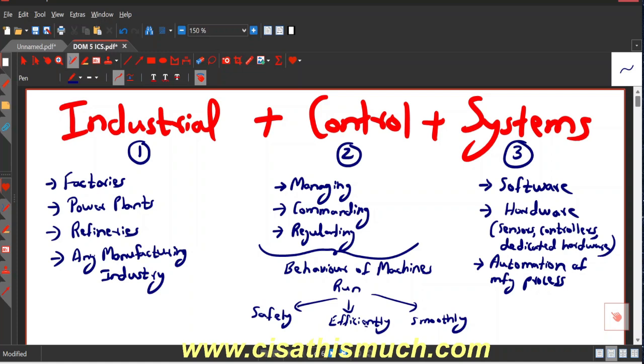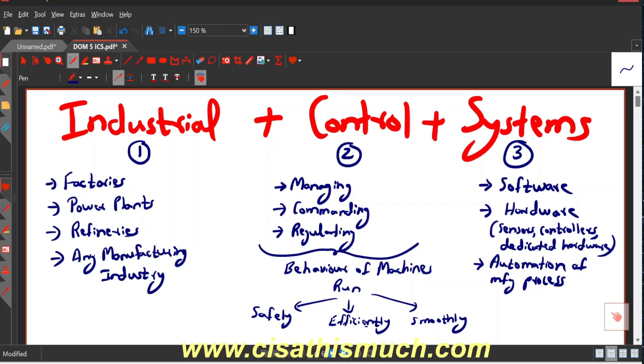This topic is actually a very interesting and easy topic as well. So nothing to worry about. Do not fear this topic. We will make this topic extremely easy, and you will really enjoy it. So the topic name is Industrial Control System. There are three words: the first is industrial, the second is control, the third is system. If you understand these three terms, you will understand the logic, the meaning of this entire concept.